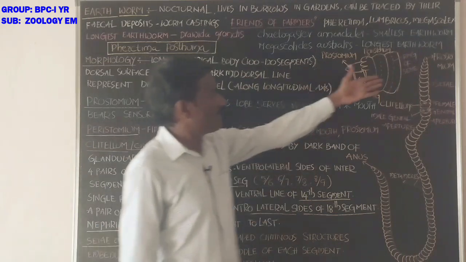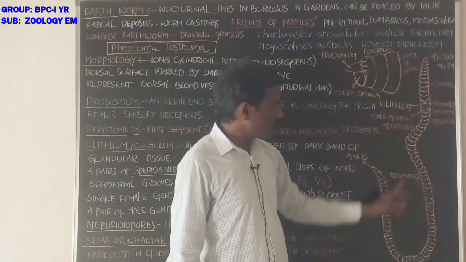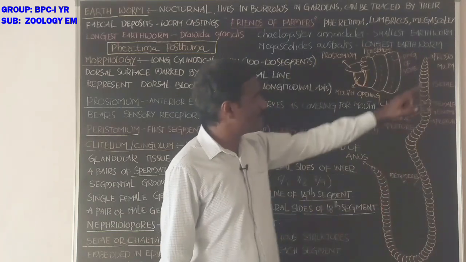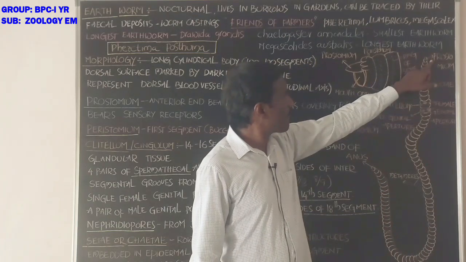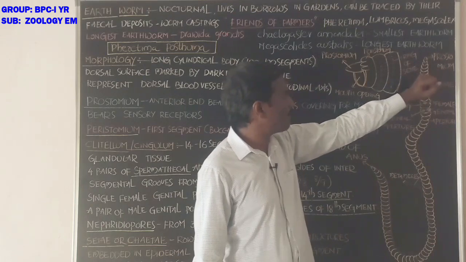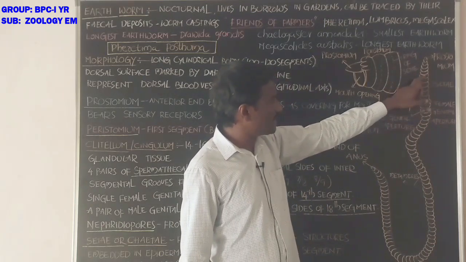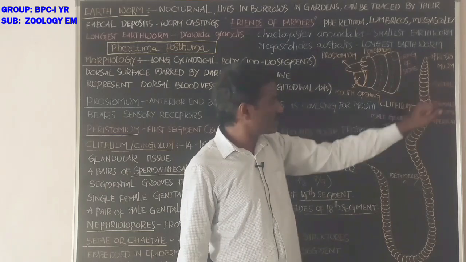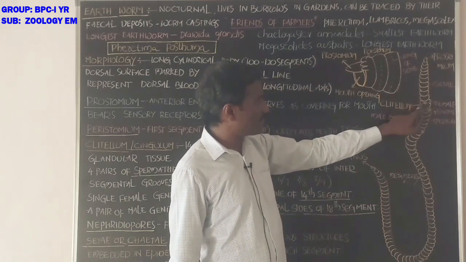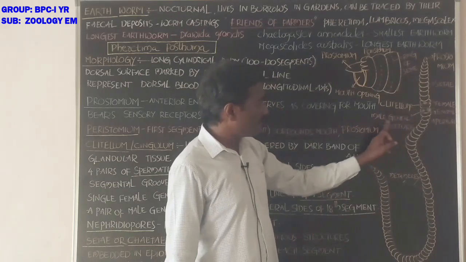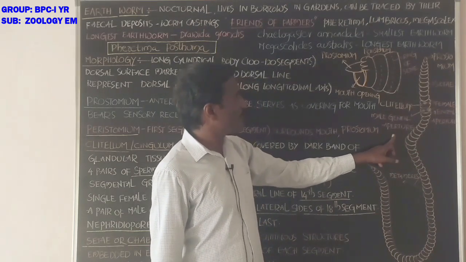It is the ventral view of the earthworm. The body is divided into segments or metameres. This first lobe-like structure is called the prostomium. Next, these are the setae. The middle part of the segment shows the setae, locomotory structures. This is the clitellum region, with the female genital aperture and male genital aperture.